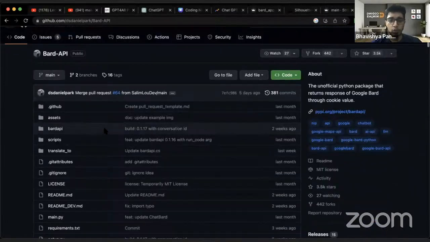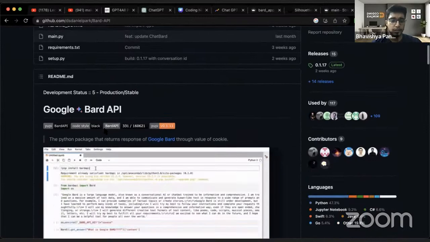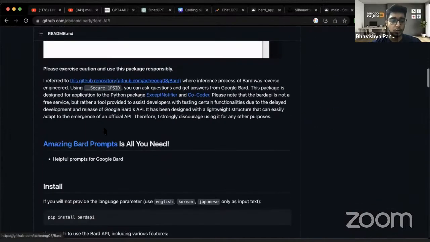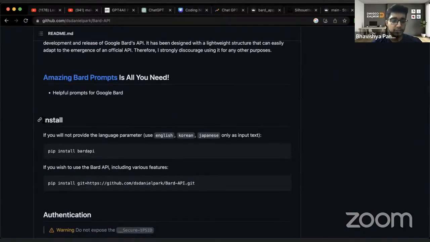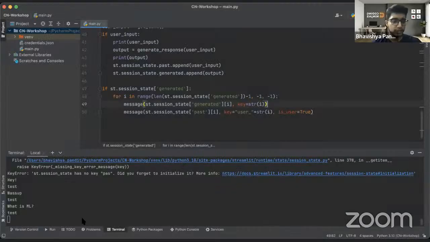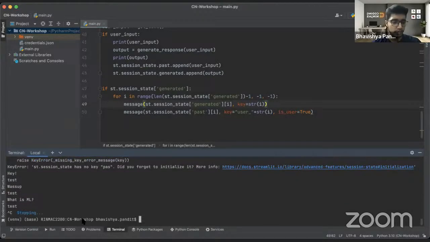So we'll just scroll it down, right? We'll scroll it down, and in the installation section we would go. We would copy this section, right? And then we would go back to our project. We need to stop this for now. So I'll press Control C, and then I'll paste pip install Bard API.